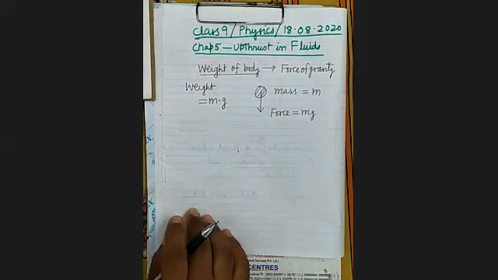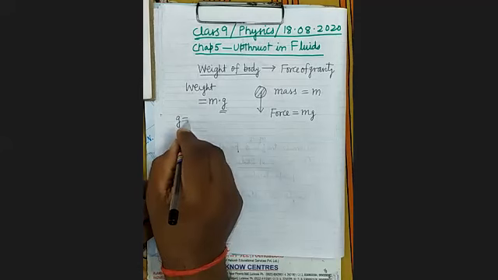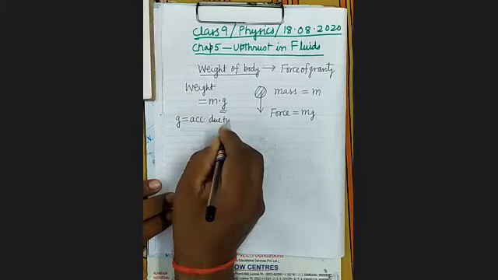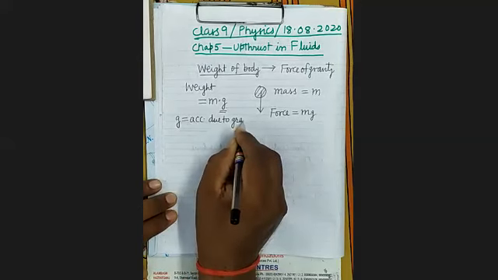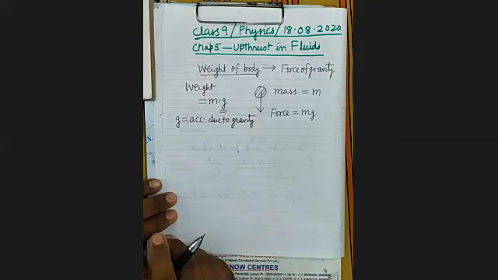Now, what do you mean by g? G is acceleration due to gravity. Who can tell the value of acceleration due to gravity? Akshay Srivastava.